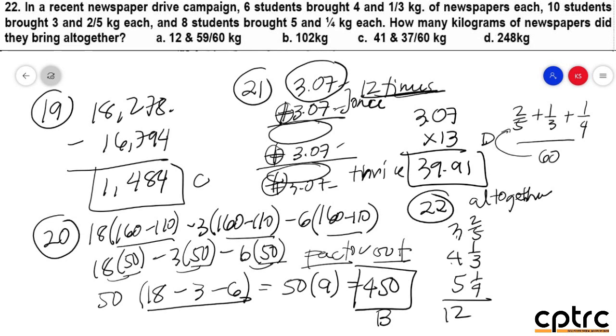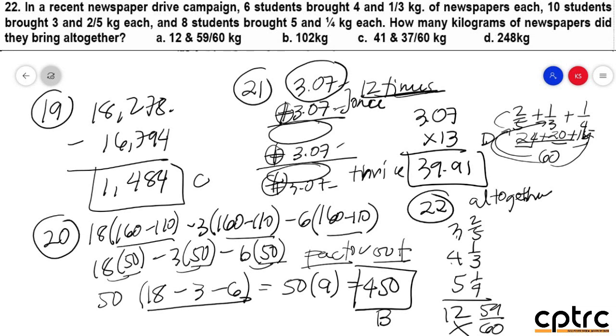So 60 divided by 5, that is 12. 12 times 2, 24. 60 divided by 3, that is 20. Times 1, that is 20. 60 divided by 4, that is 15. Times 1, that is 15. And 24 plus 20 plus 15, the answer will be 59. So 59 over 60. Now, anong option yan? Alpha. The problem po, mali yan.